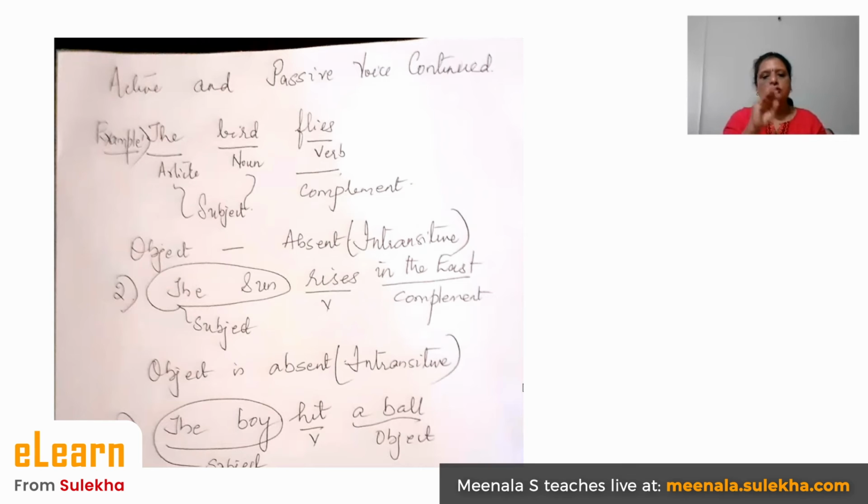See the second one. The sun rises in the east. Rise is the verb. What rises? The sun. Where? In the east. Again, it's a grammatically correct sentence. Both of them do not have an object. The action does not pass on from the subject to the object. They are complete in their meaning. Such a verb where there is no object is called an intransitive verb. I-N-T-R-A-N-S-I-T-I-V-E. Intransitive verb.